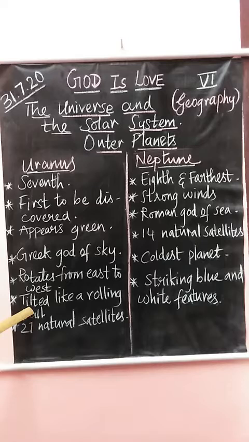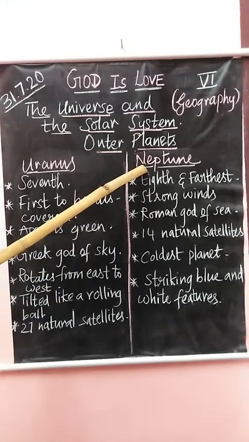Uranus is tilted like a rolling ball because its axis is tilted so much that it appears to orbit the sun on its side like a rolling ball. So it is also called the somersaulting planet. It has 27 natural satellites, of which Titania is the largest.